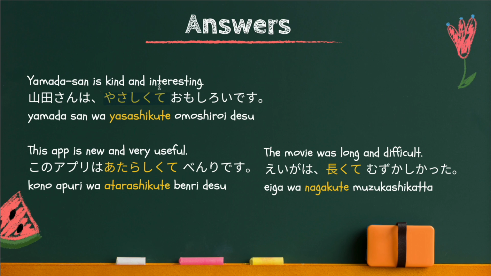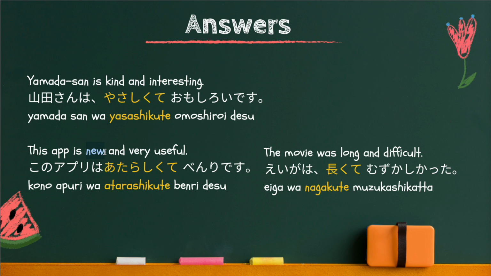Using the te form you can combine those two elements and you cannot use to particle. Next one. This app is new and very useful. このアプリは新しくて便利です。New is 新しい, い-adjective.